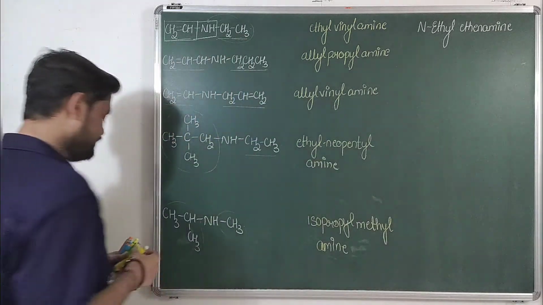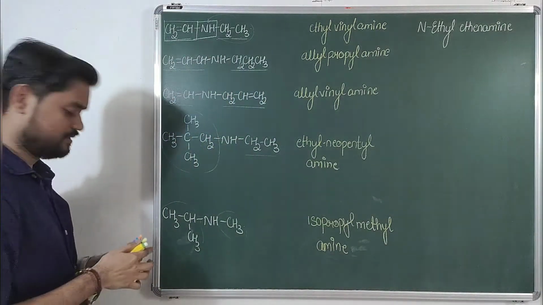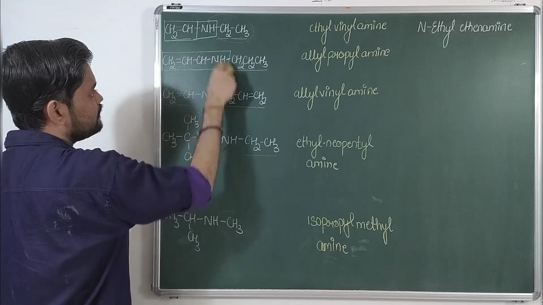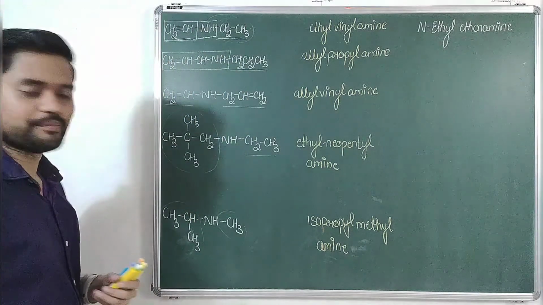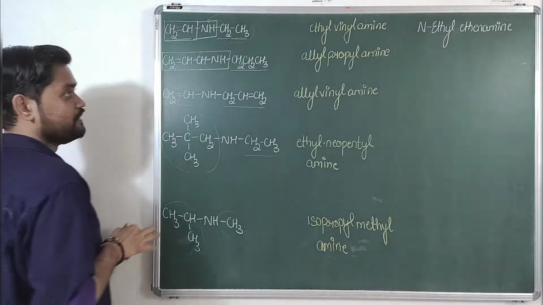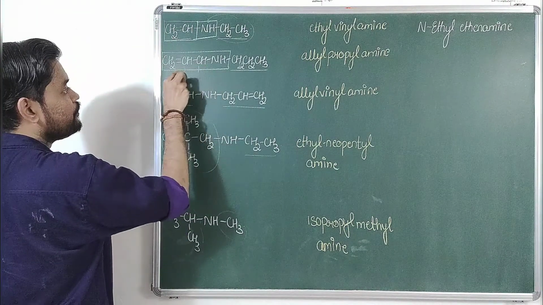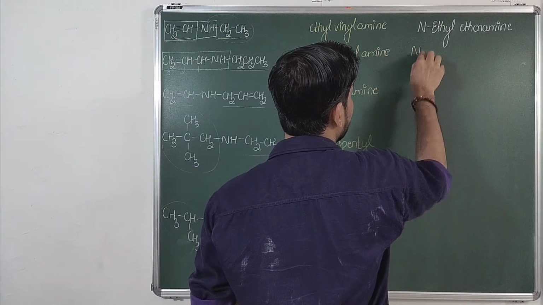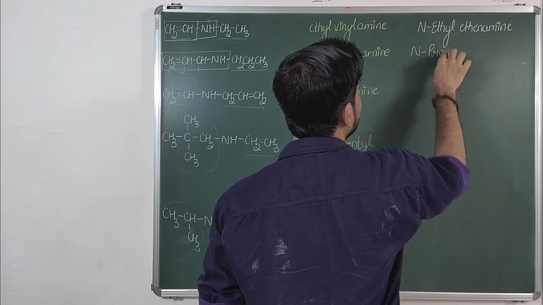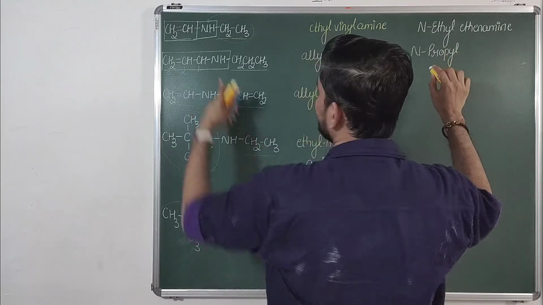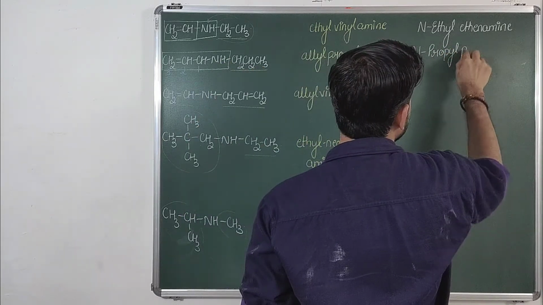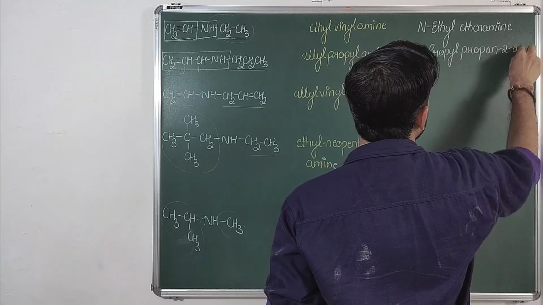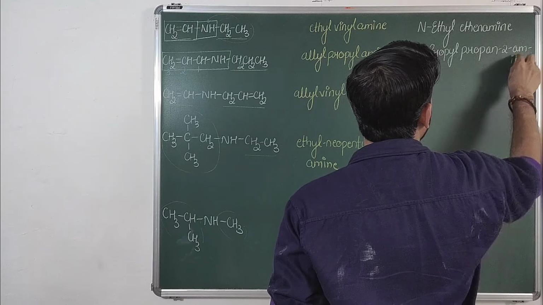Okay, proceeding further, the same problem comes over here. So where the double bond is present, we'll select that chain. So your propyl will become the substituent. Number it in such a way that the functional group should get the least number. So it is 1, 2, 3. So the name of this compound will be N-propyl propane 2 amine.